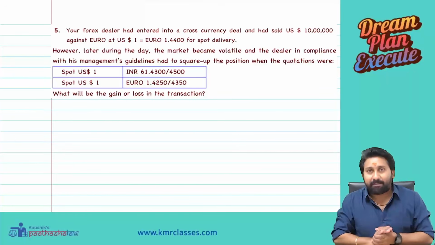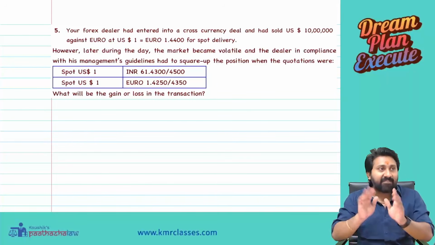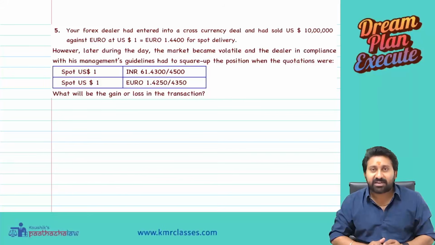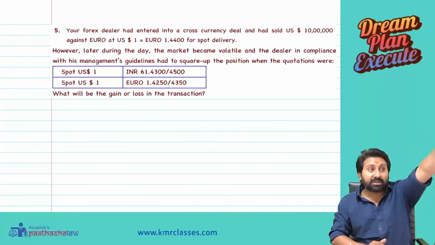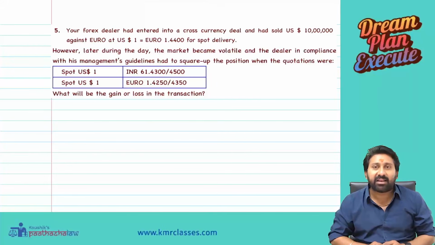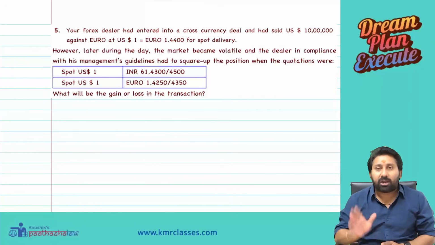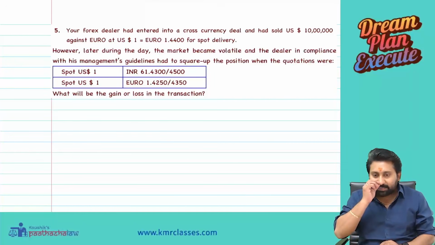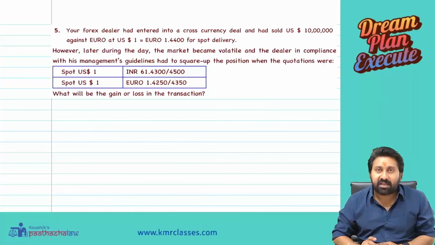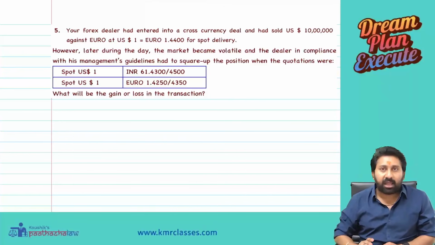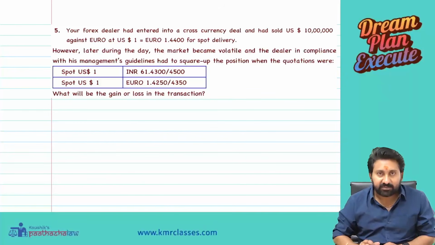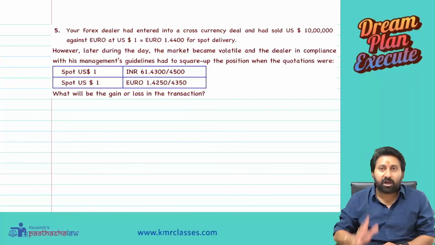Sometimes what will happen is some customers in India will come, or some customers outside India also can come. They will tell, I want a quotation, I want a transaction to happen in dollar. For example, a person in India will ask, I want dollars. I want to buy dollars.